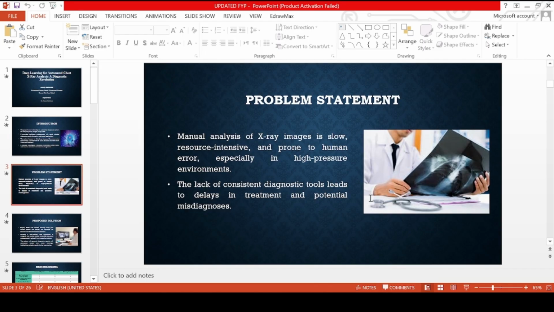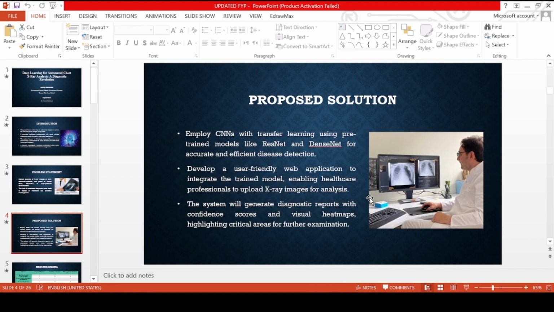So the problem statement: manual analysis of X-ray images takes a lot of time, requires skilled professionals, and can also lead to mistakes, especially in high pressure or busy situations. Without a consistent and reliable diagnostic tool, there is a risk of delay in the treatment, which can basically affect the patient care.